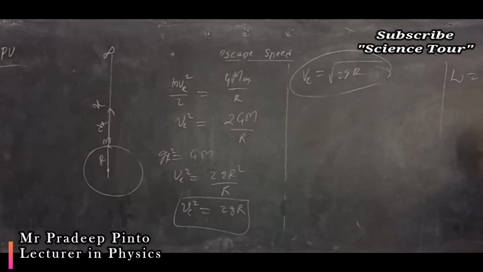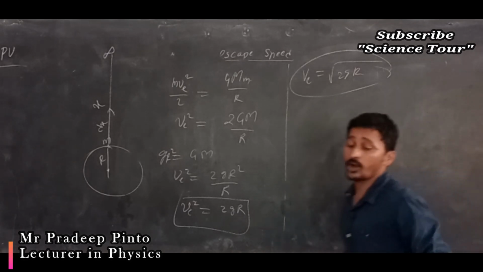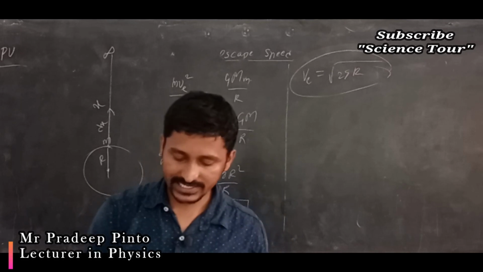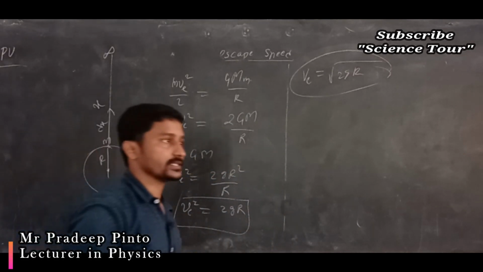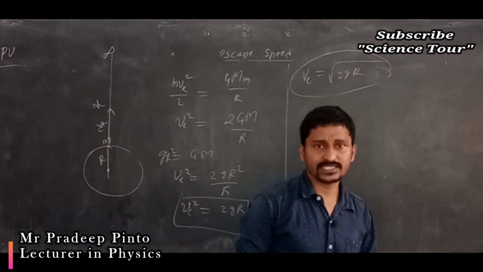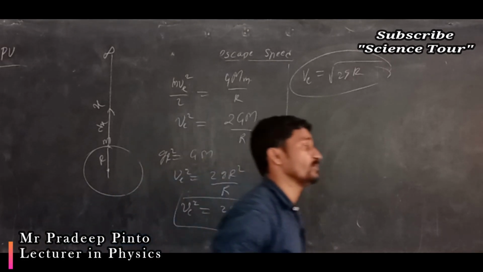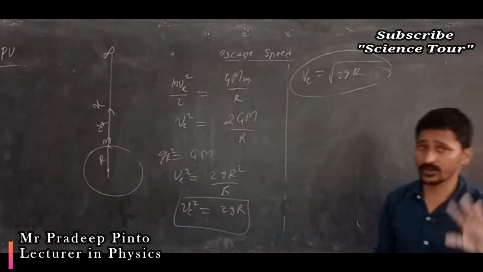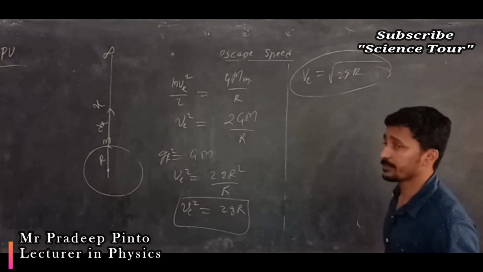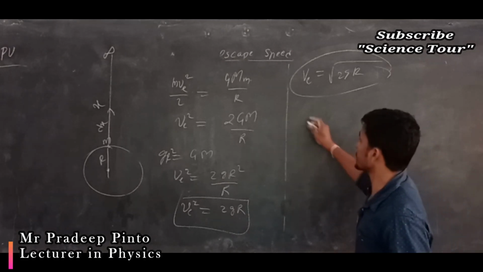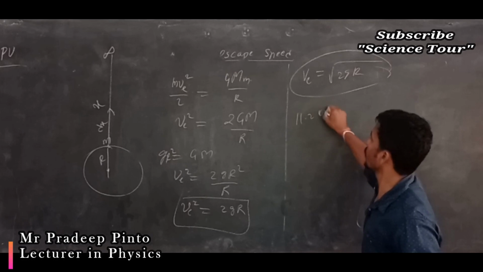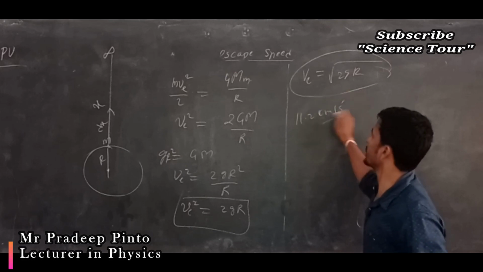This much velocity, if you give the object, it is never going to come back to the earth's surface. We can send spaceships or any object out, not satellites, but you have to give the escape speed, which is nothing but 11.2 kilometer per second, or more than this.